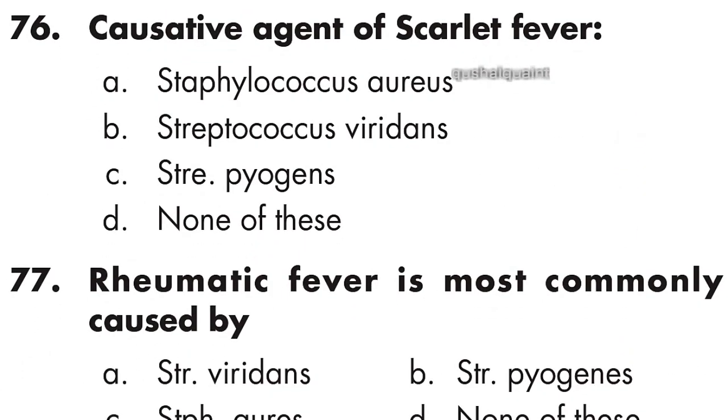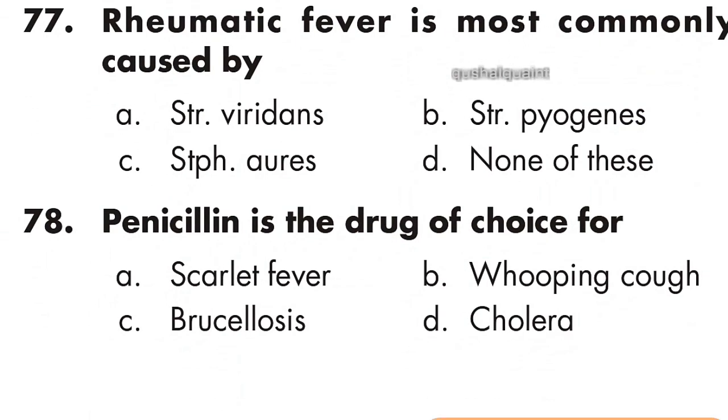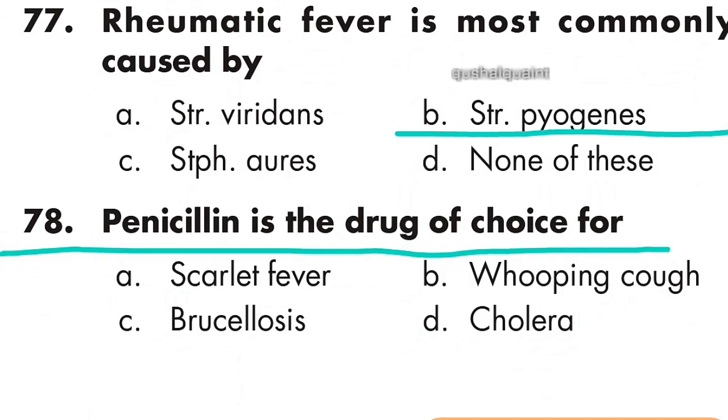76: the causative agent of scarlet fever is Streptococcus pyogenes. Option C is right. 77: rheumatic fever is most commonly caused by Streptococcus pyogenes. Option B is right. 78: penicillin is the drug of choice for scarlet fever. Option A is right.